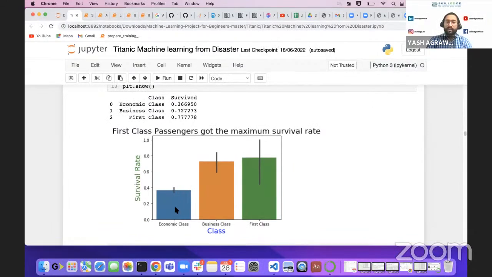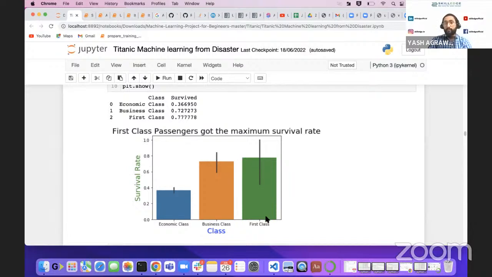Now we have tested the survival rate for each class. People paying low are considered economic class. People paying moderate were considered business class. And people coming from first class, you can see the survival rate is almost around 80%.